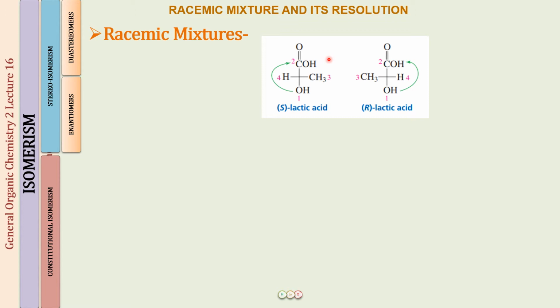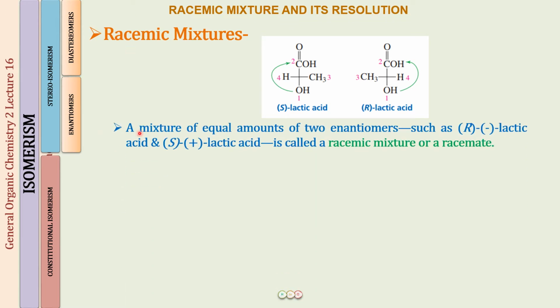That mixture is what is called a racemic mixture. A mixture of equal amounts of the two enantiomers, for example R minus lactic acid and S plus lactic acid, is called a racemic mixture or a racemate.